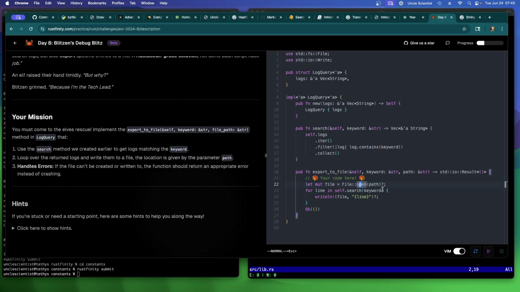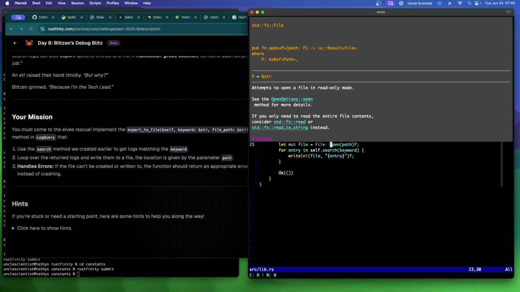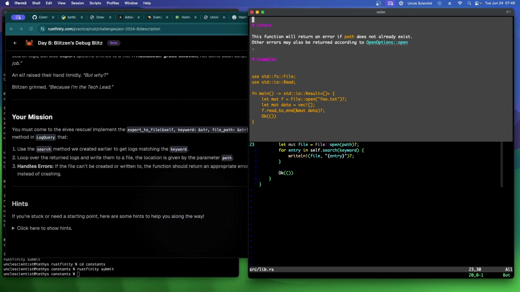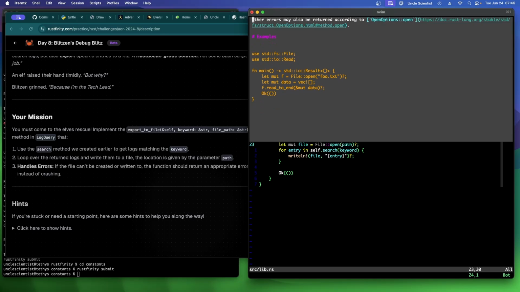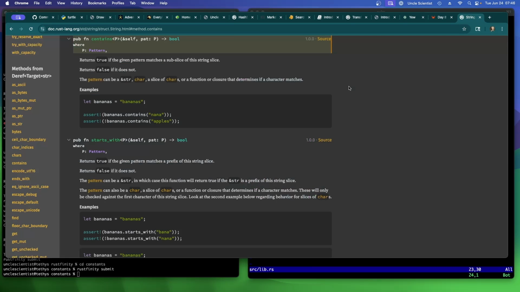Do I have to do something special to make sure that the file is writable? Attempt to open a file in read-only mode. Okay, so there must be a... Wonder how any of the tests are working then. Okay, let's go here.